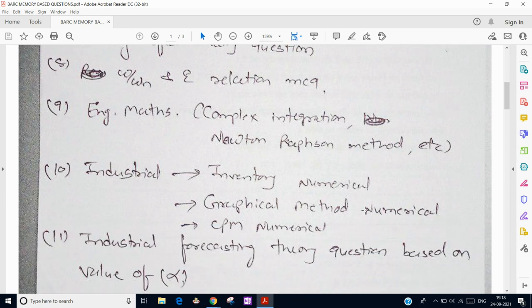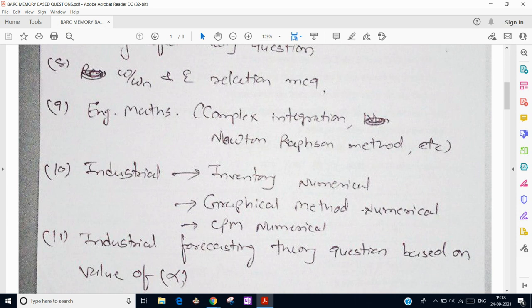And next, if you move to industrial, there was one question on inventory, that is demand and ordering cost, holding cost with safety stock, and you have to find the cost of shortage also. And there was another question based on the graphical method, a numerical where two companies are producing something and they have limited resources, so we have to make the equations, then solve it and give the answer.